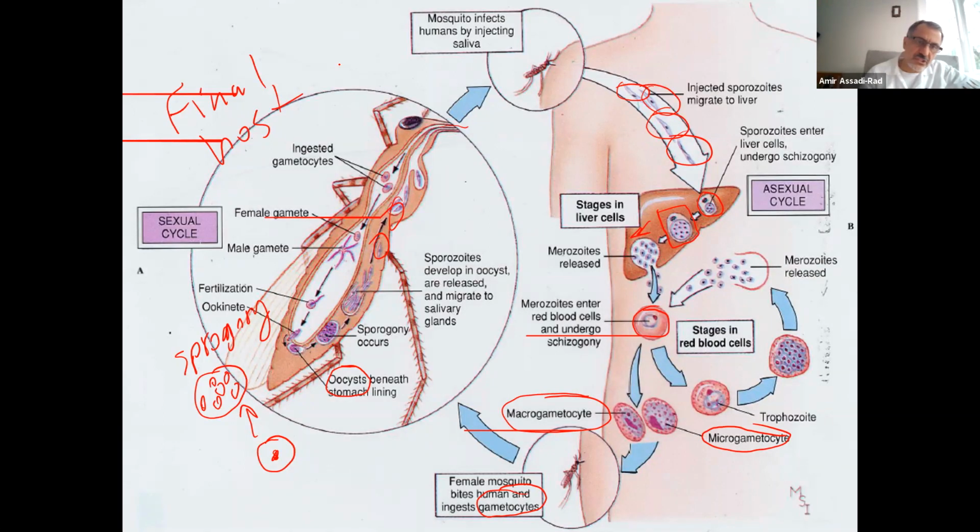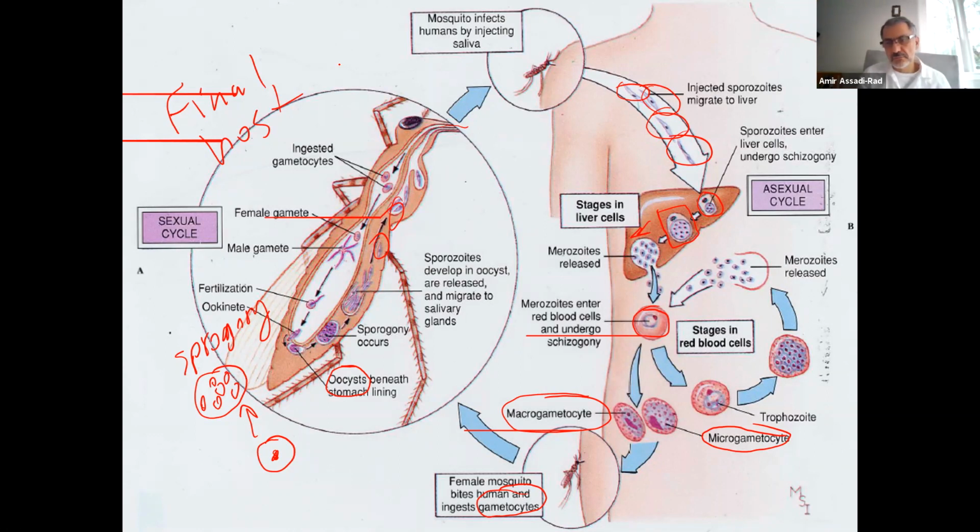Sexual reproduction occurs in the mosquito. We can stop this by destroying the mosquito. It happened in the United States. When the settlers came here, there was malaria, but by the 1920s and 30s, the United States was successful in eradicating these mosquitoes. So there is no malaria in the US.